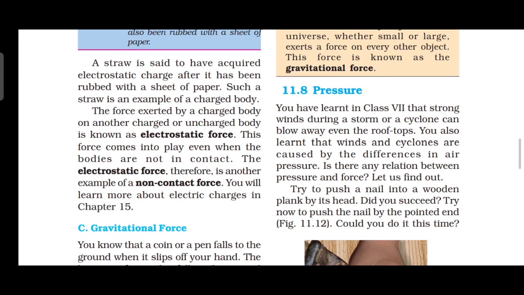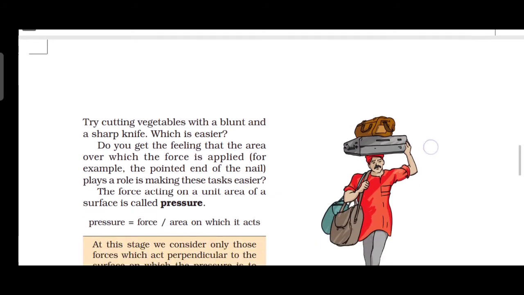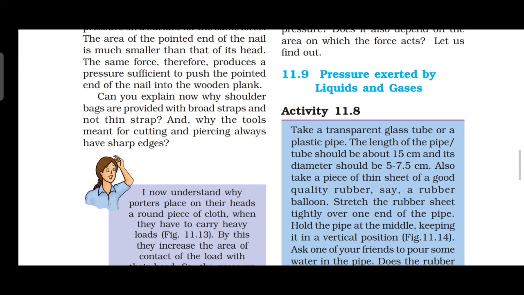Then the next topic is pressure exerted by liquid and gas. Take page number 138. Here there is an activity. Take a transparent glass tube or a plastic pipe. The length of the pipe should be about 25 centimeters and its diameter should be 5 to 7.5 centimeters. Also take a piece of thin sheet of good quality rubber.